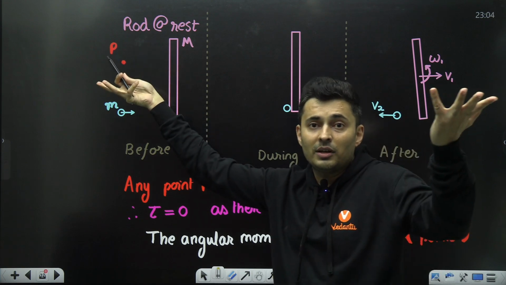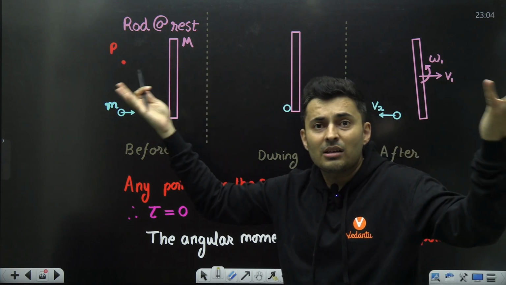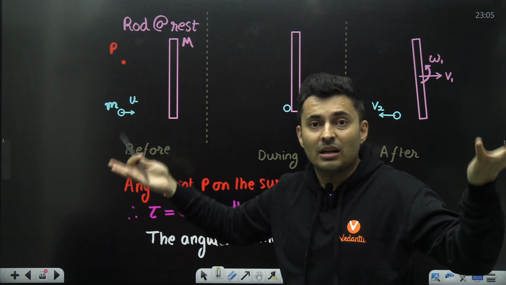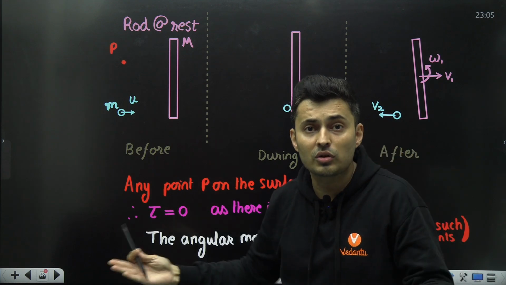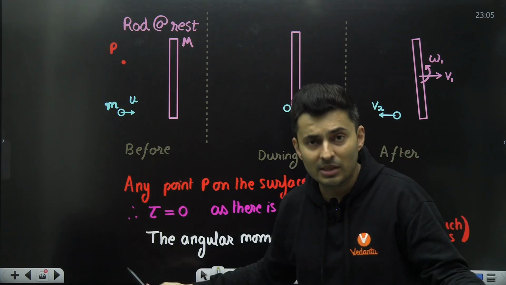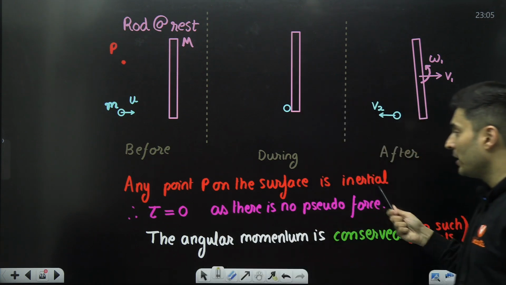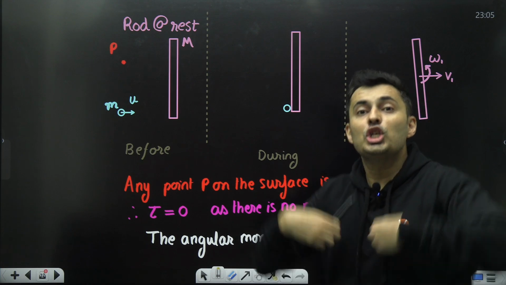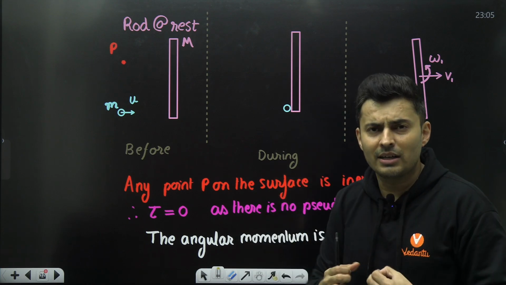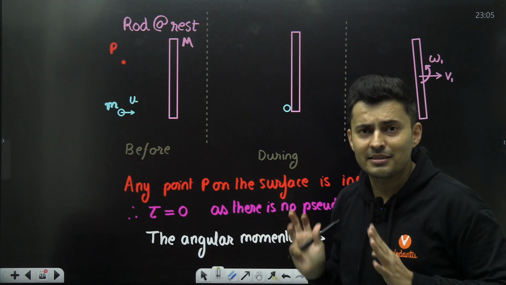P is some random point, doesn't matter. P is on the surface. P is stuck to the ground. It never moves. It is inertial. No pseudo force, no pseudo torque. Angular momentum will be conserved. Yep, any point on the surface doesn't really matter. In fact, it is a matter of your choice and your convenience to make the calculations easy.